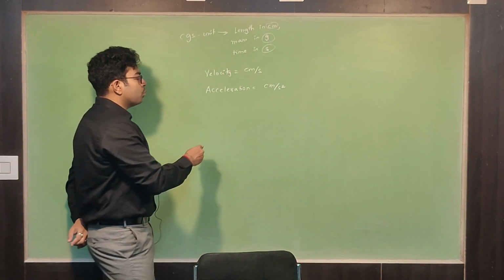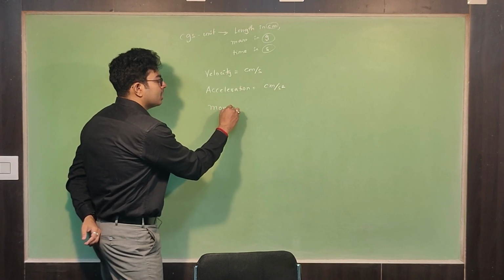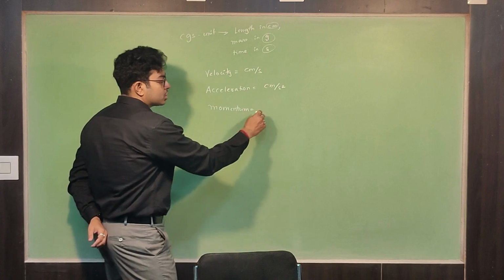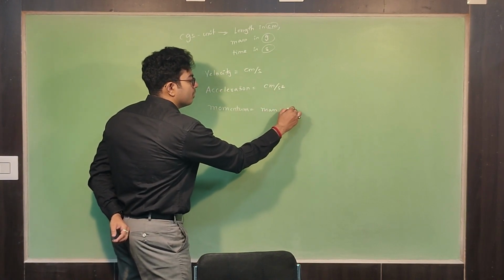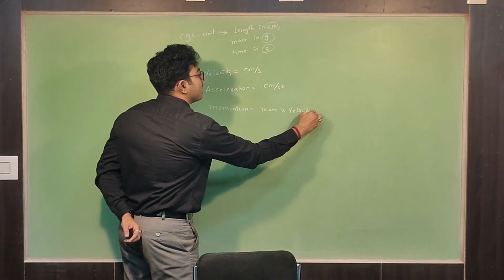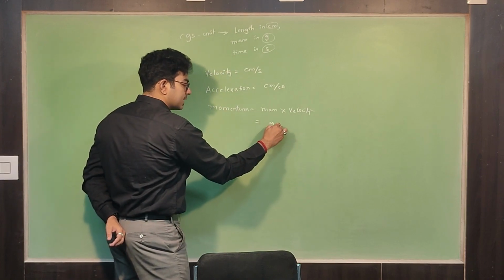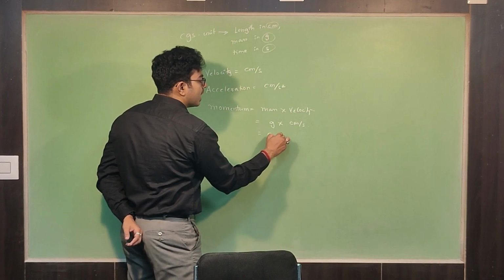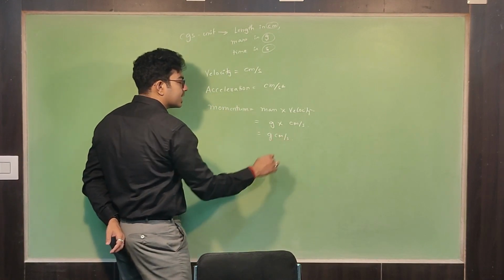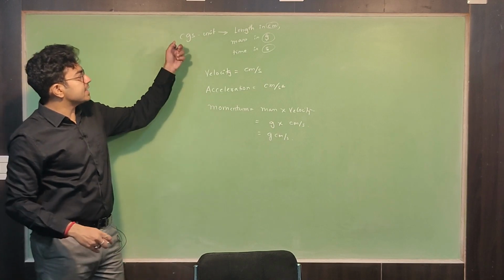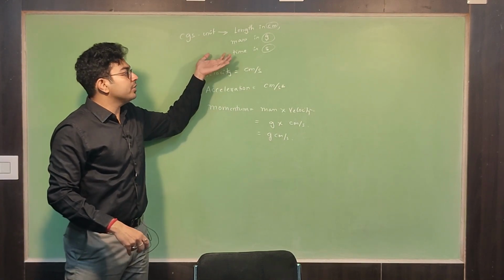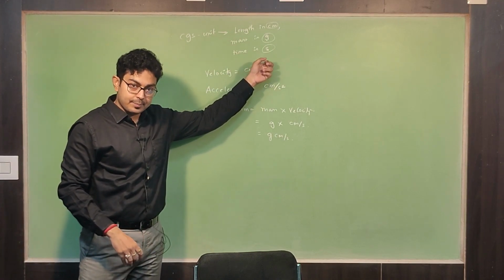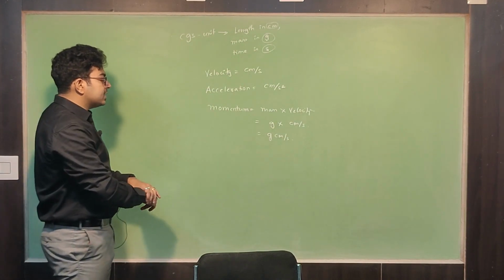Now if you are asking me, sir, what will be momentum? If you know the formula of momentum, momentum is equal to mass into velocity. What is mass? Gram. What is velocity? Centimeter per second. So this will be gram centimeter per second. So this is why we are saying this is CGS system of units, where we are measuring length in centimeter, mass in gram, time in second. Okay. Now there are other systems of units.